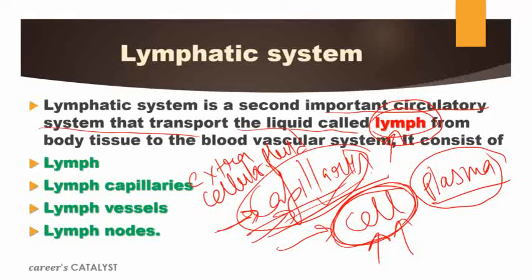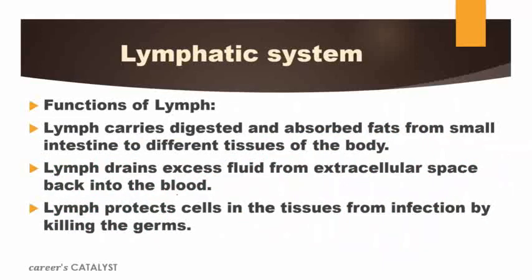So obviously the blood circulatory system plays a very important role here, but the lymphatic system also plays a very important role. As a backup plan, the lymphatic system is present here, as we discussed. It consists of lymph capillaries, lymph vessels and lymph nodes. Now we will talk about the function of the lymphatic system, or the function of lymph.